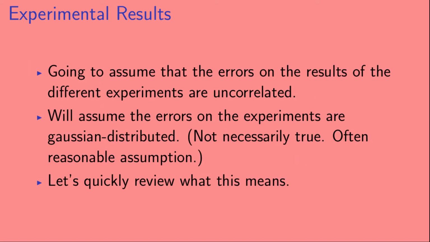Now, we should mention a couple of assumptions that we're going to make. We're going to assume that the errors on the results of the different experiments are uncorrelated. And we're going to assume that the errors on the experimental results are Gaussian distributed. Now, this is not necessarily true, but it is often a very reasonable assumption. But let's quickly remind ourselves what it means for experimental errors to be Gaussian distributed.